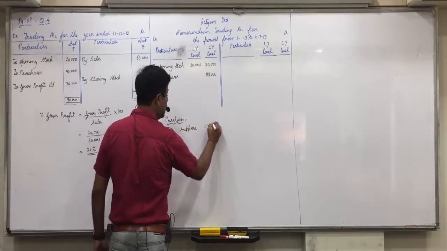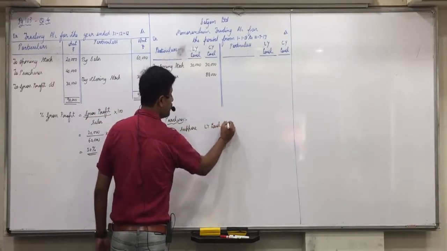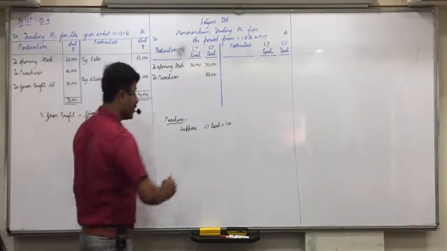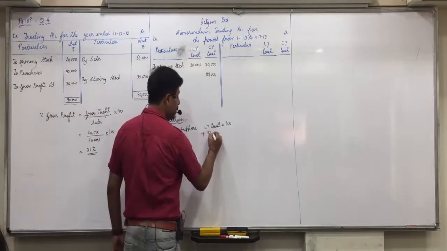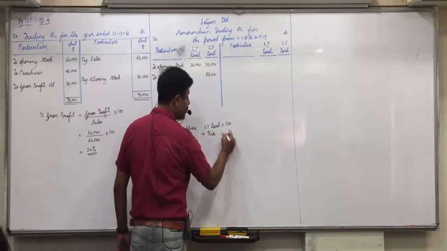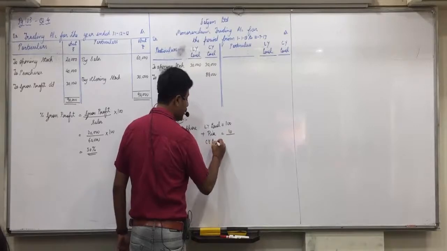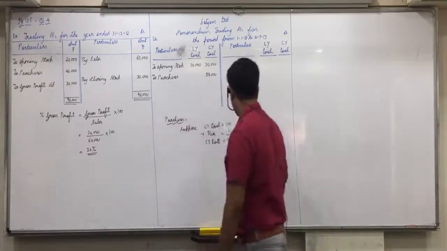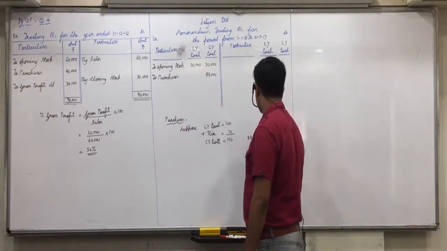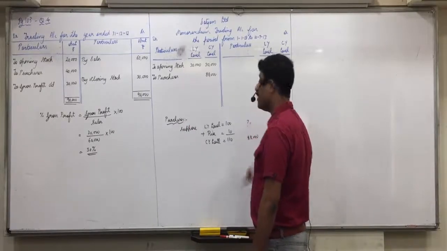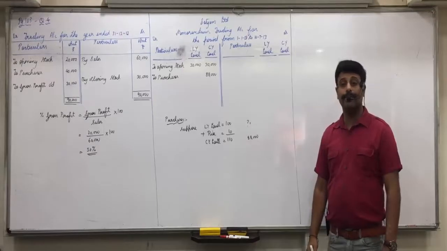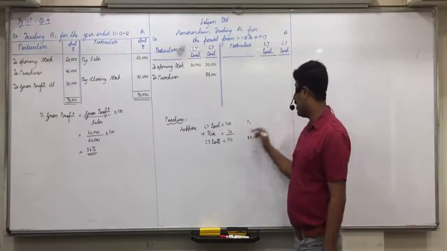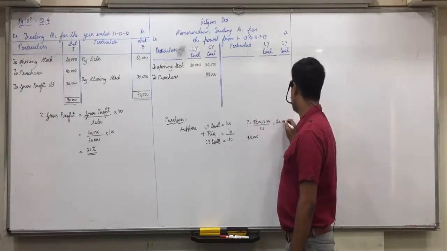Suppose last year's level was 100. Suppose the last year's purchase price was 100. Plus, it has risen by 10%, means current year's level is 110. Now when current year is 88,000, what will be last year's level? 80,000. How will you do it? 88,000 into 100 divided by 110. 80,000 is the last year's level.